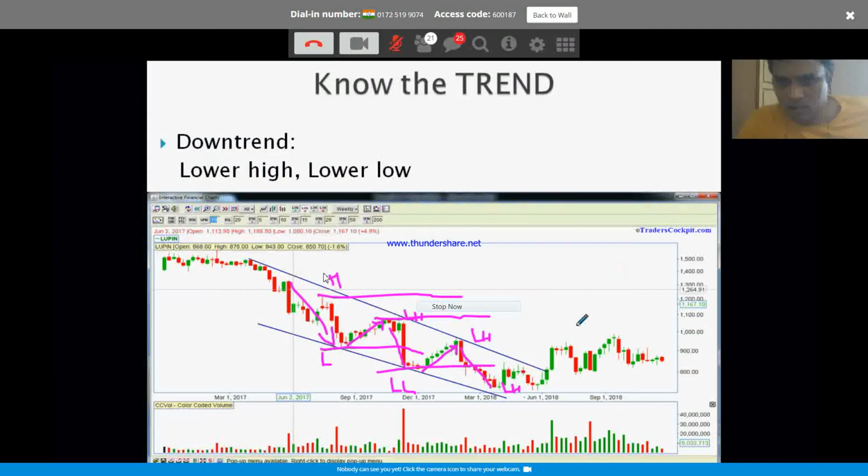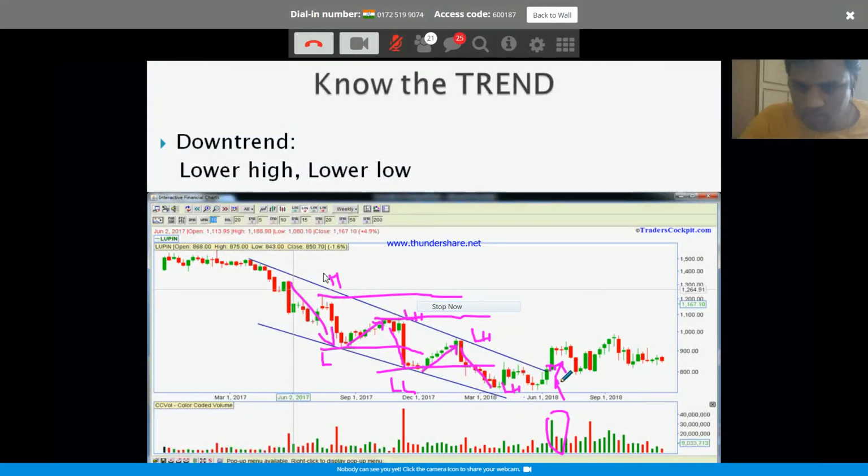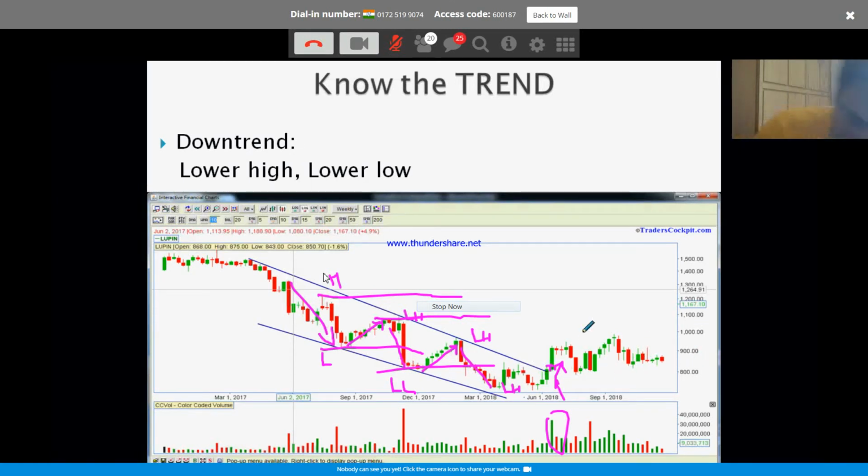Right? At the moment this trend is broken, let's assume you have taken a short trade somewhere, right? You look to exit. The trend has been broken decisively here. Look at the volume. We don't have to know what exactly happened in the fundamentals. Might be the earnings results are good, or a new CEO came into the picture, doesn't matter. The chart is telling you it is done going down, at least for now. There might be some more consolidation here, doesn't matter where it goes from here. You can look to exit your position.